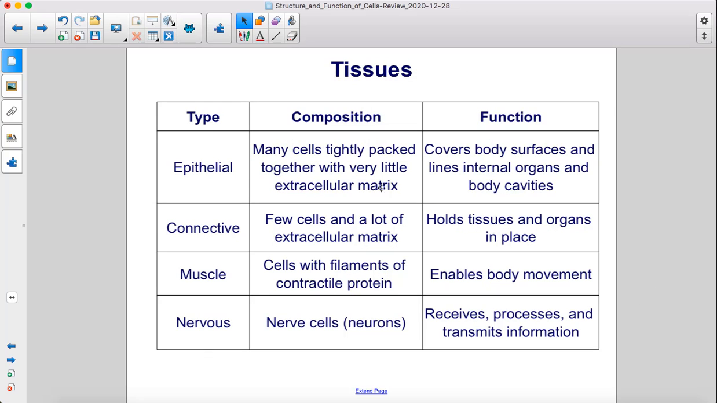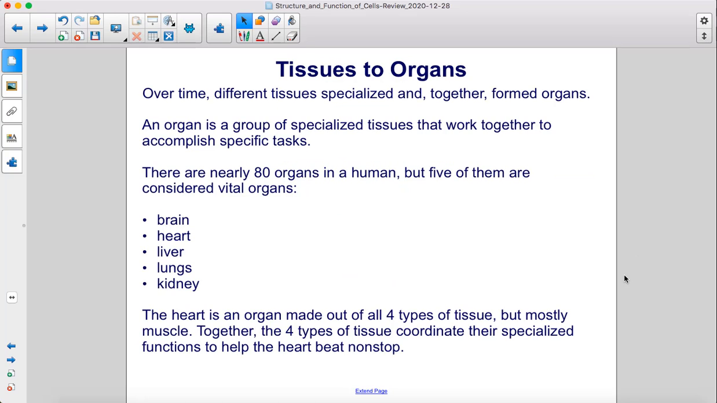Here is a summary of the different types of tissues. Over time, different tissues specialized and, together, formed organs. An organ is a group of specialized tissues that work together to accomplish specific tasks. There are nearly 80 organs in a human, but 5 of them are considered vital organs: brain, heart, liver, lungs, and kidney. The heart is an organ made out of all 4 types of tissue, but mostly muscle. Together, the 4 types of tissue coordinate their specialized functions to help the heart beat non-stop.